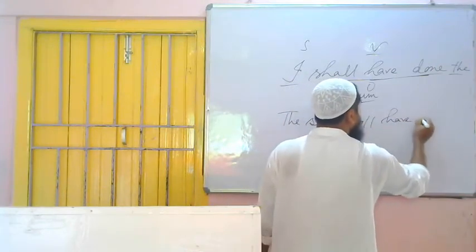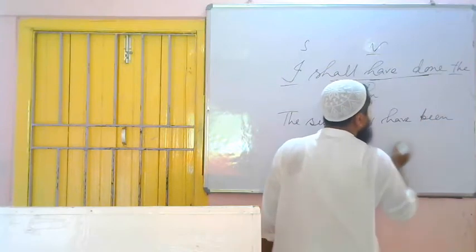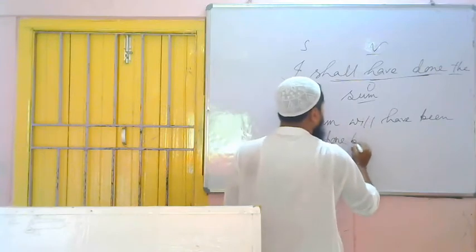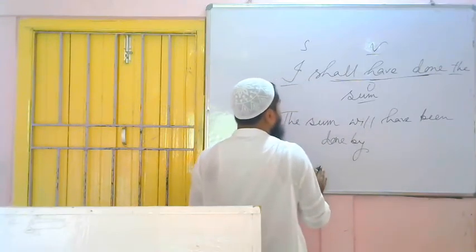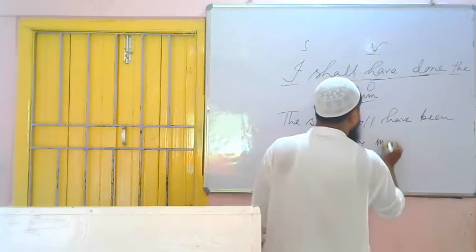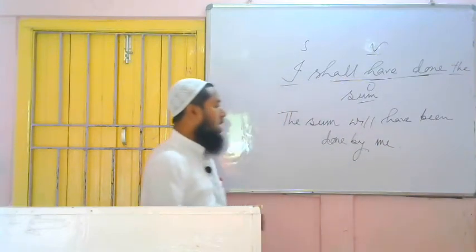Then we have to use what? Been, the sum will have been. And the third form of the verb, done, the sum will have been done. Then the preposition by. Then the subject will come in place of the object. The subject is I, it will be what? Me. The sum will have been done by me.